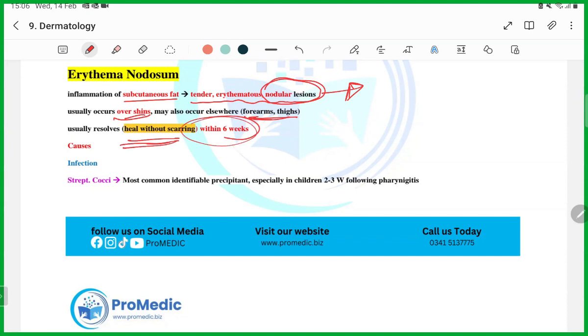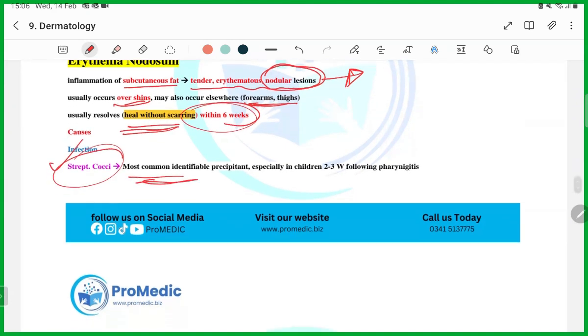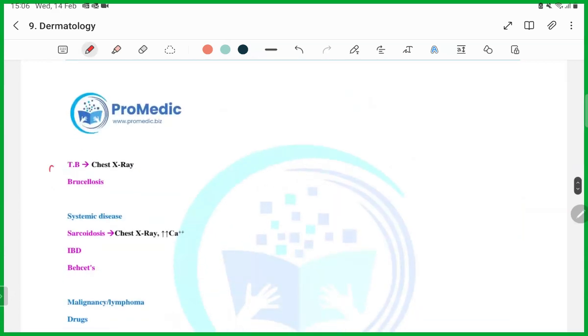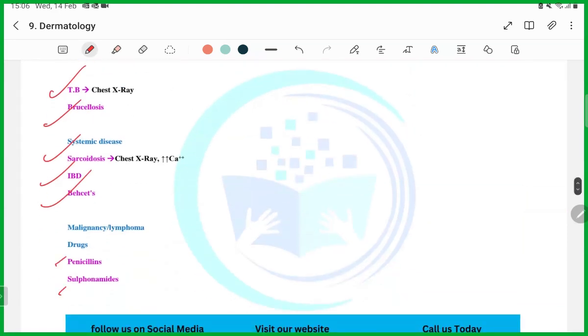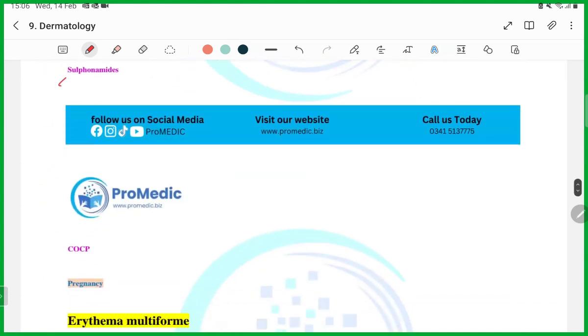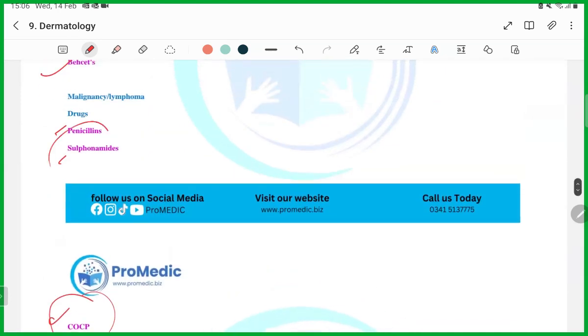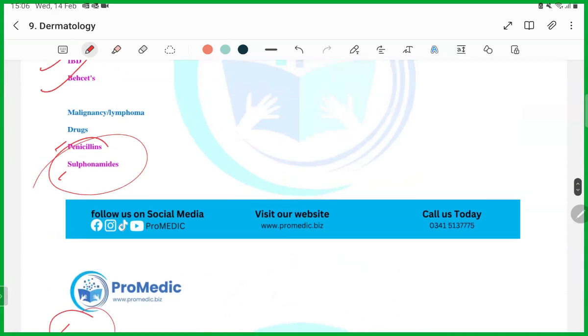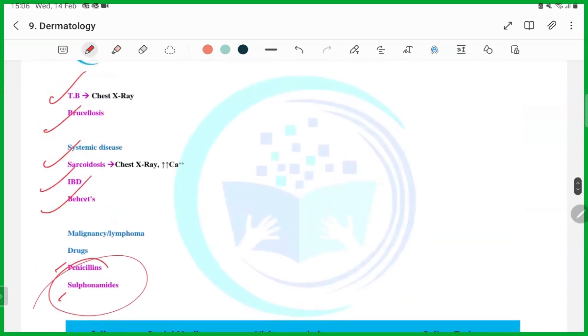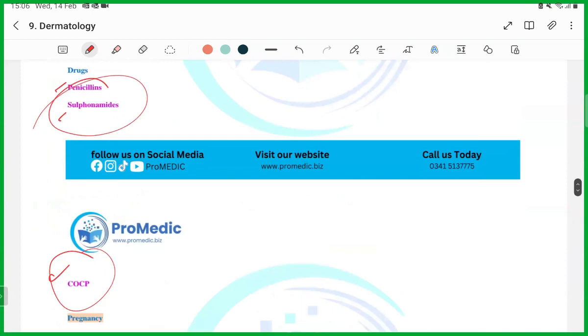What can be the cause? Most common cause, streptococcus infection. Streptococcus infection, guys. TB, brucellosis, sarcoidosis, inflammatory bowel disease, Behçet's, malignancy, drugs: penicillin, sulfonamides, COPCs. Guys, remember these drugs, they will ask you which of the following drugs is associated with erythema nodosum. So you have to remember it.